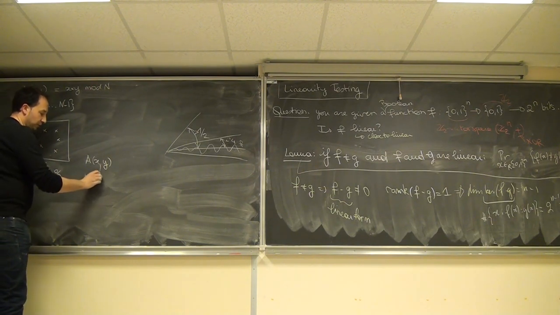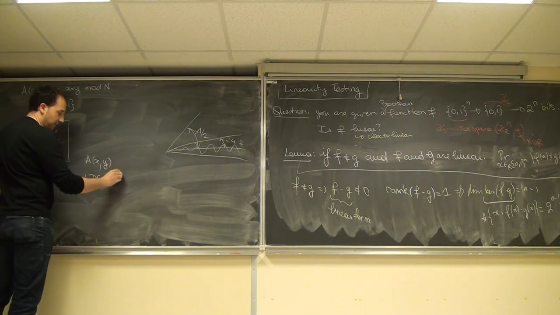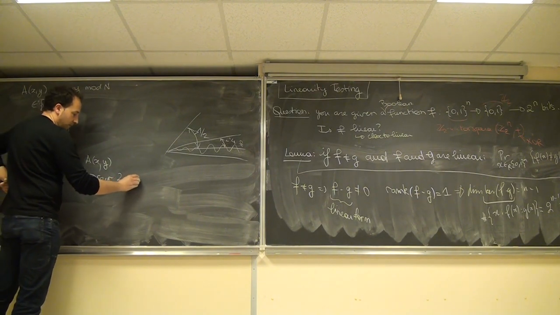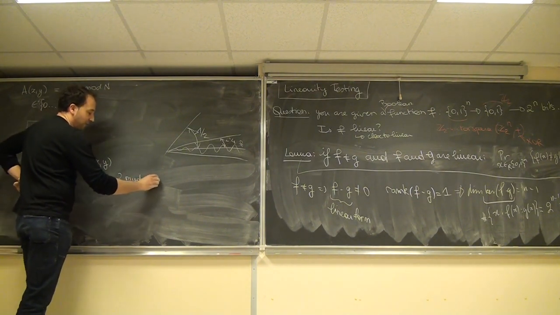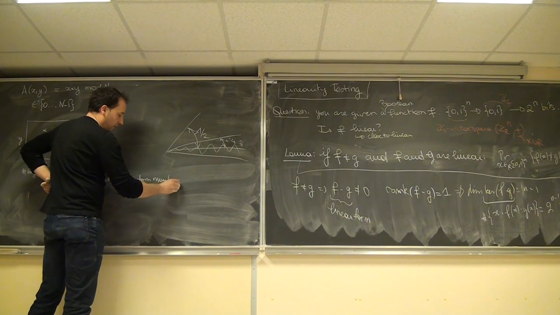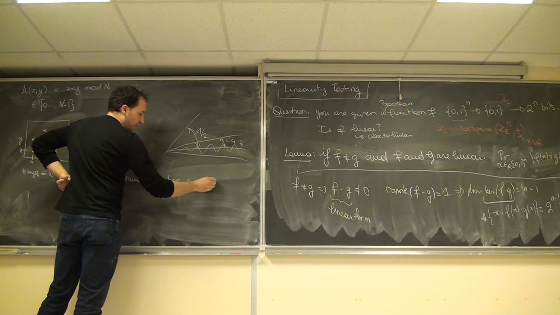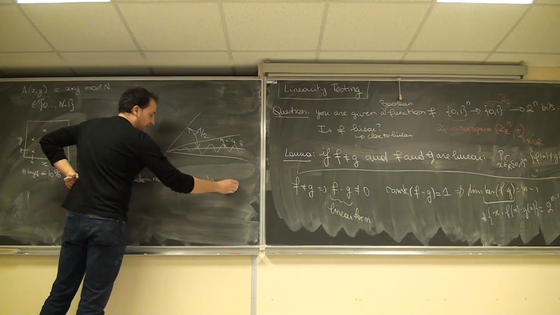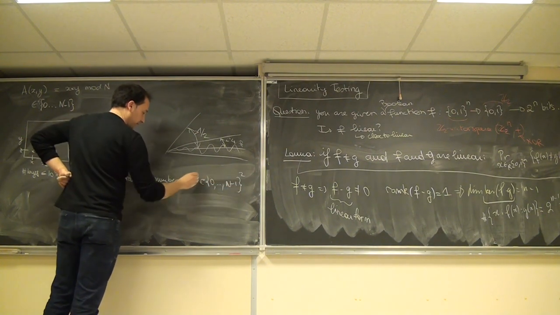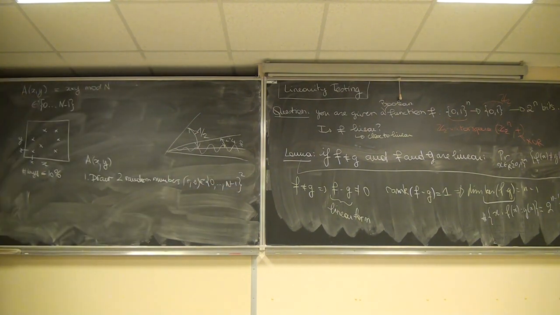First, you draw two random numbers independently, R and S, in 0 to minus 1. You draw R and S uniformly at random.